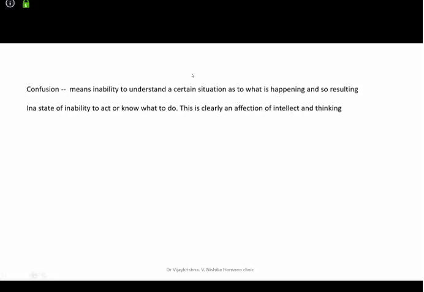See, for example, the commonest confusions we are using in our clinic of late is PCOD. So you have a case of PCOD. She's a girl, naturally it's a case of PCOD, but she'll have more of boyish features. For example, she has got more of hirsutism. She looks very manly. Her thinking is very manly. Now here we take one sub-rubric of confusion. She is confused whether she is a female or she should behave like a male.